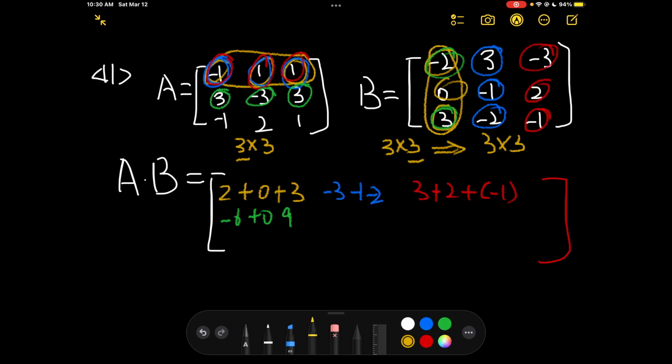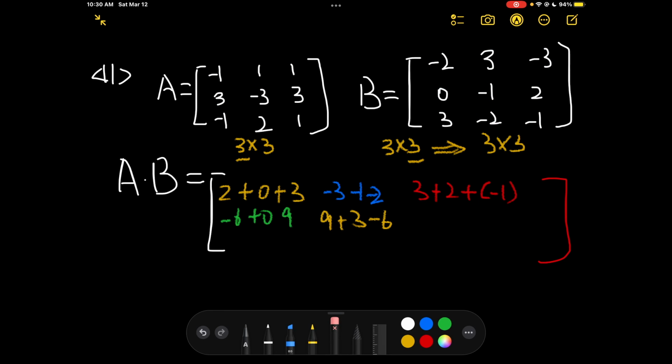And now we have second row, second column. It is 3 times 3 is 9. Negative 3 times negative 1 is positive 3. And 3 times negative 2 is negative 6. And second row, third column, it is going to be 3 times negative 3 is negative 9, and negative 3 times 2 is negative 6, 3 times negative 1 is negative 3.